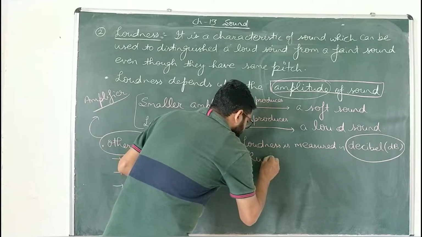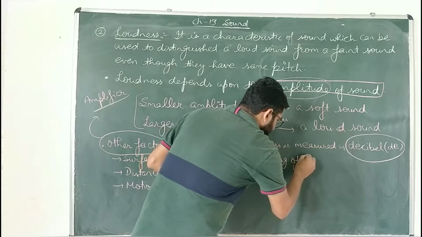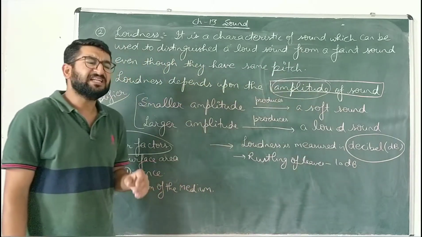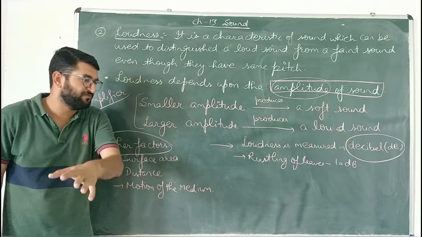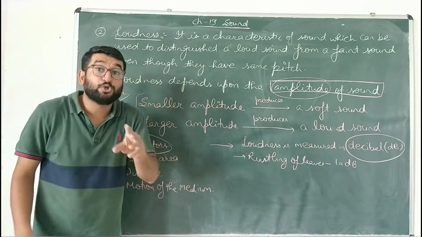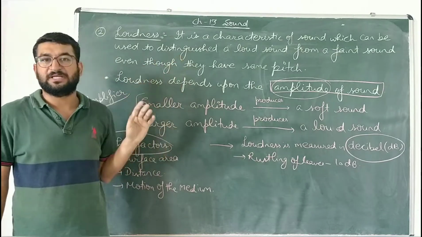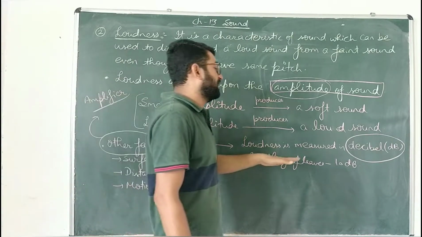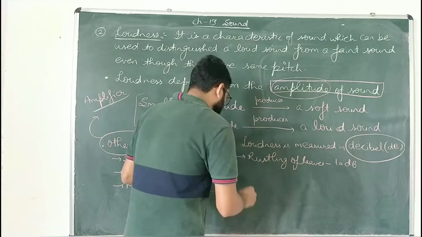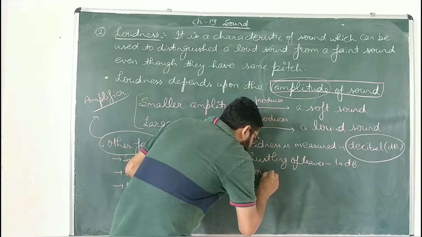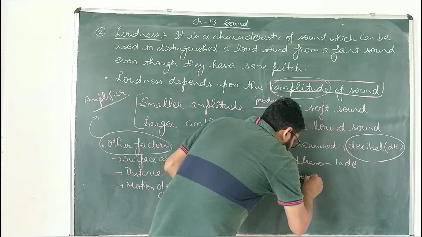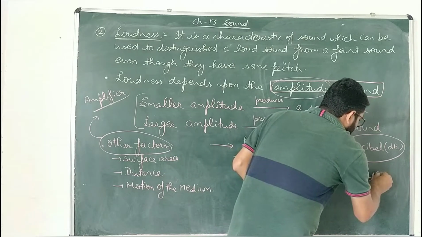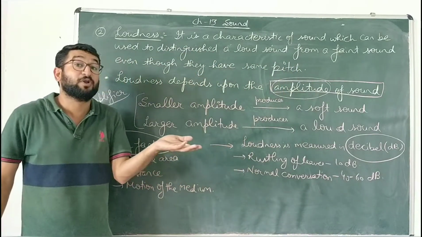Rustling of leaves produces 10 decibel sound. That is very faint. Rustling means whenever you have seen the leaves, bache, placed, and whenever air blows, those leaves produce a sound. That is rustling of leaves. That is a very faint sound because its loudness is only 10 decibel. Normal conversation is 40 to 60 decibel, and whispering is only 20 decibel.